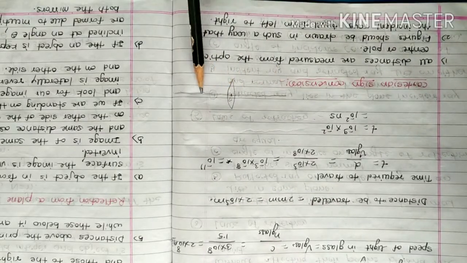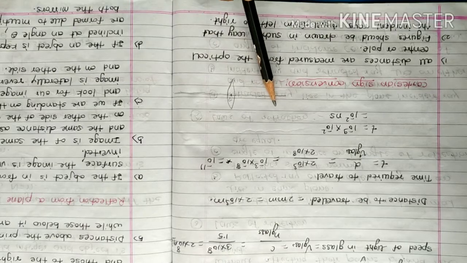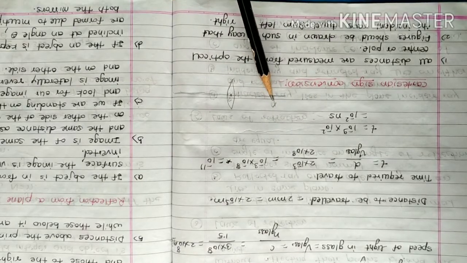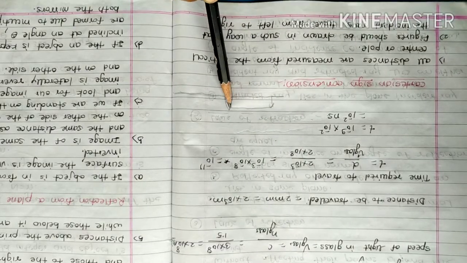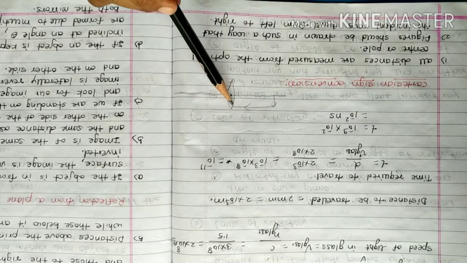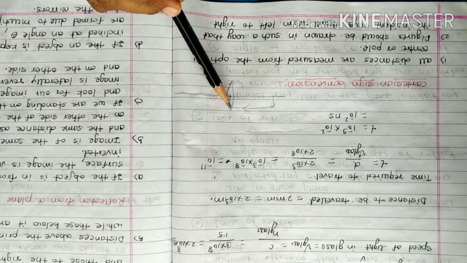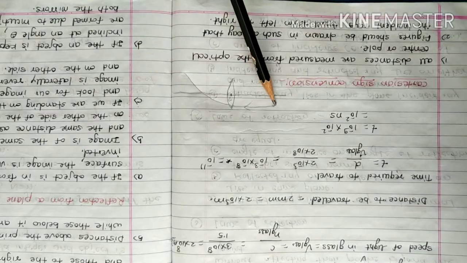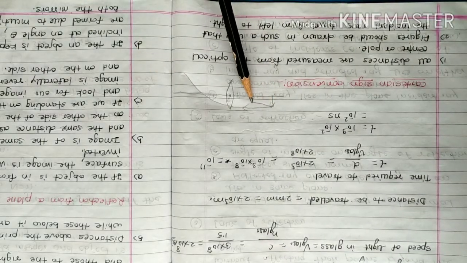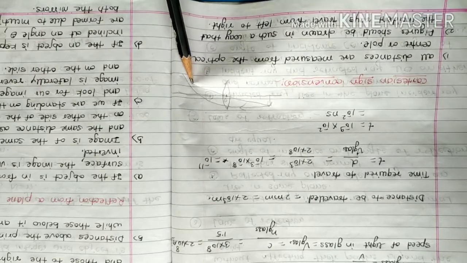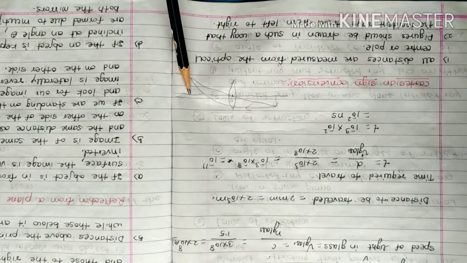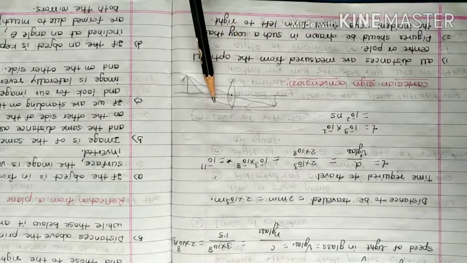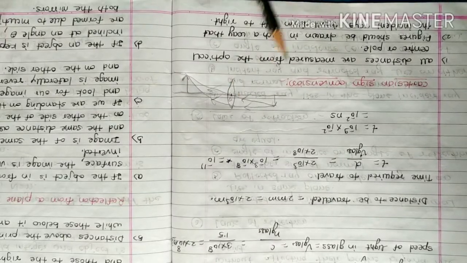This is the principal axis. If we keep an object here and we draw a ray parallel to the principal axis, after refraction it will pass through the focus, and another ray passing through the optical center, then here we will get an image.